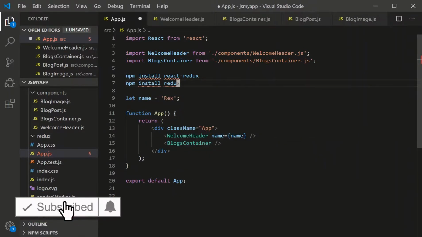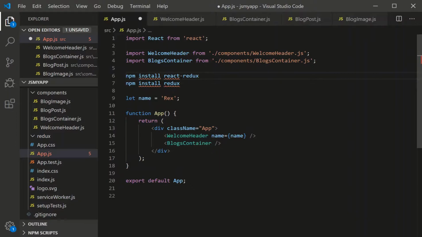Now, what's the difference between the two? Well, Redux is a state management system for any type of JavaScript application. React Redux is a state management system for ReactJS applications. React Redux depends on Redux. So you need to install Redux in order to get this guy up and running.